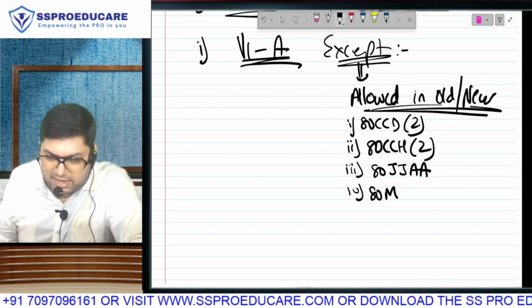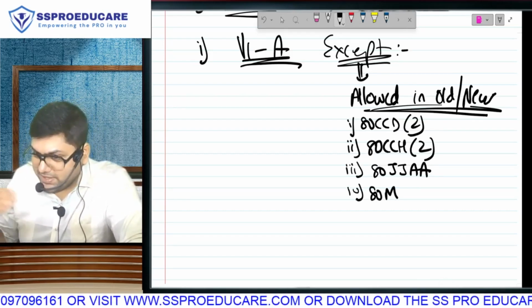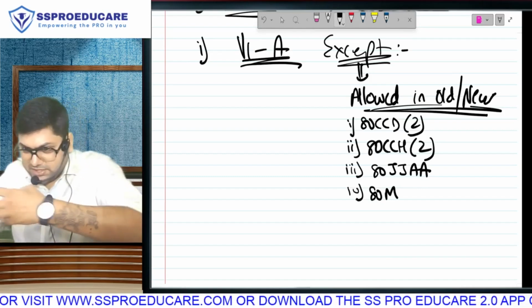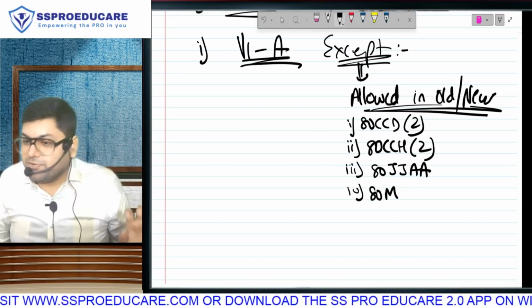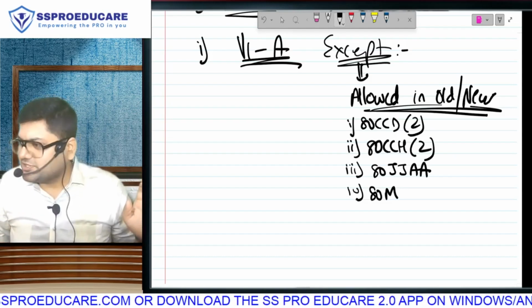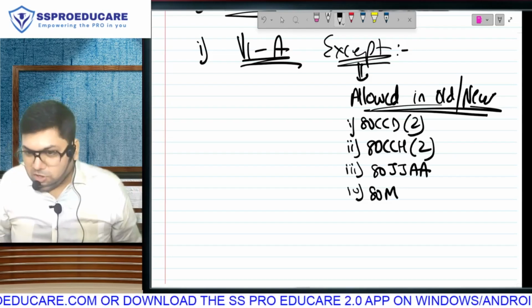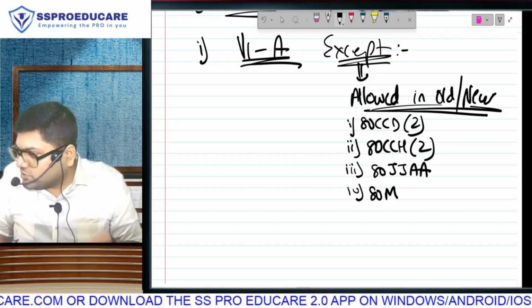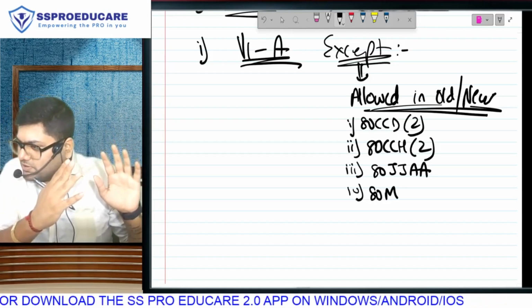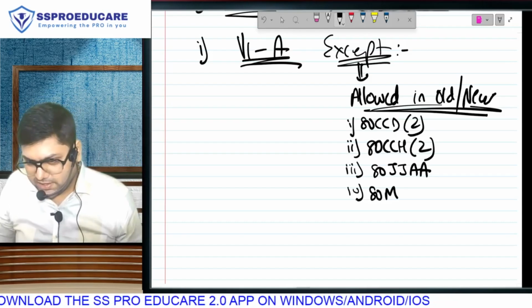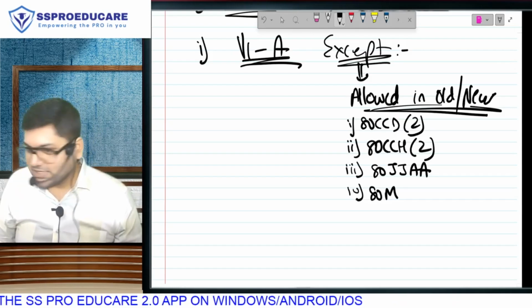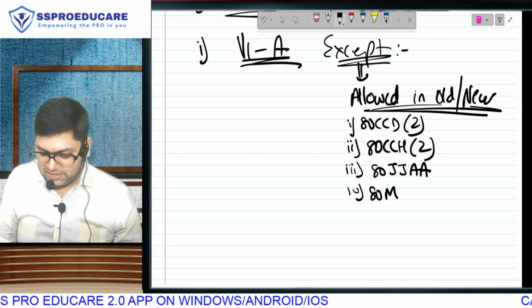There is a section 80M. Whenever a company receives dividend from another company, can one company be shareholder of another company? Received dividend, and that company also distributed dividend to its own shareholders. So the amount received or the amount distributed, whichever is lower, is a deduction. Because normally companies don't distribute their profits because they want money in the business. Free mein dividend ka money came, so free mein they distributed it to the shareholders. So dividend received or dividend paid, whichever is lower ka ek deduction hai, only for companies. Company taxation inter mein aata nahi hai, and therefore section comes in final. This deduction will be in old as well as new regime.